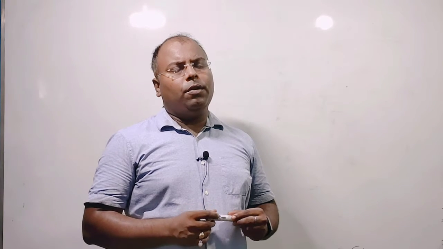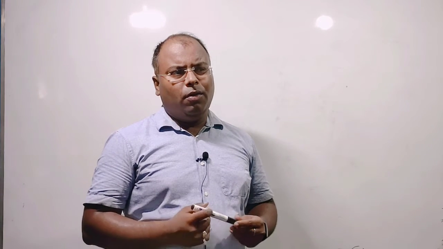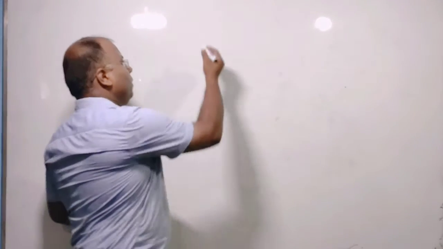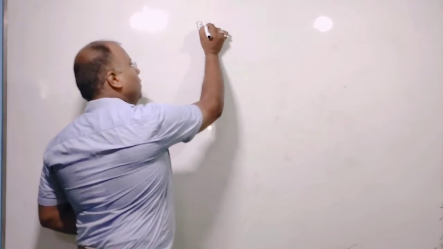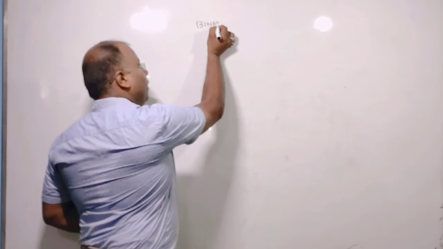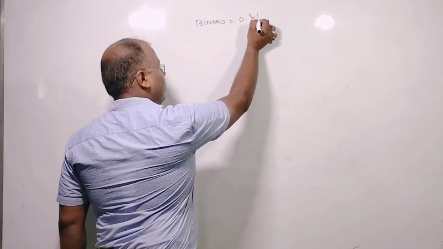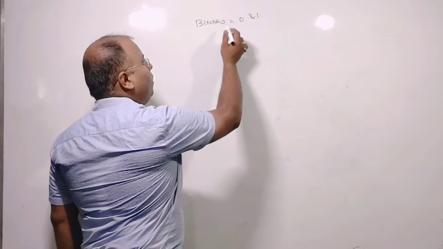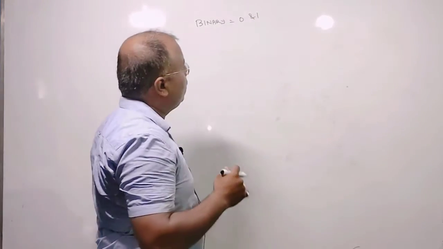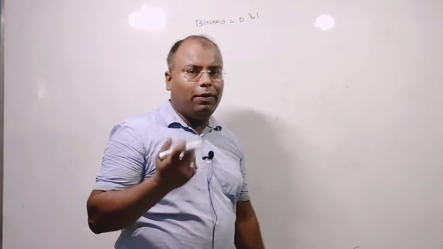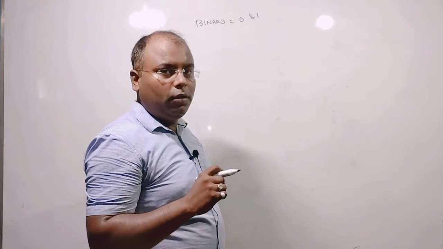Today we are going to cover the binary number system of a computer. What is the binary number system? Binary, B-I-N-A-R-Y, denotes 0 and 1. A computer never calculates on the record of whatever we are saving in it. The computer works on 0s and 1s.